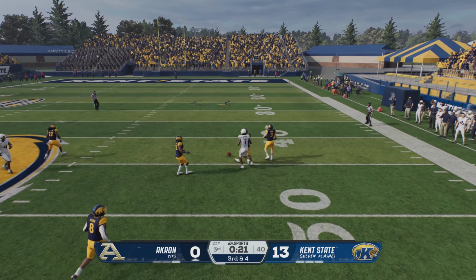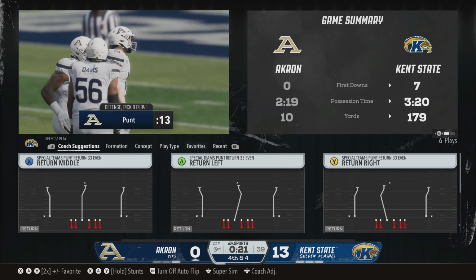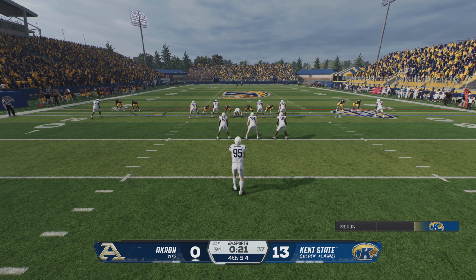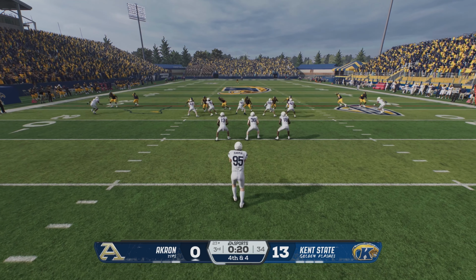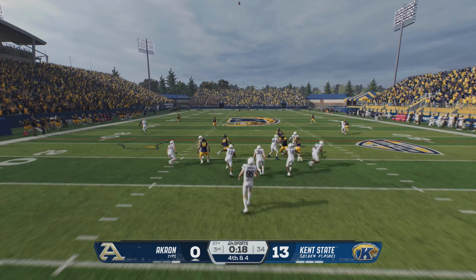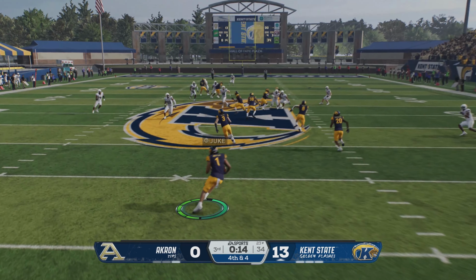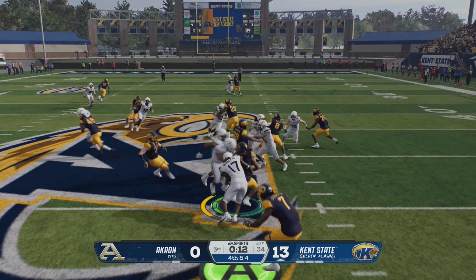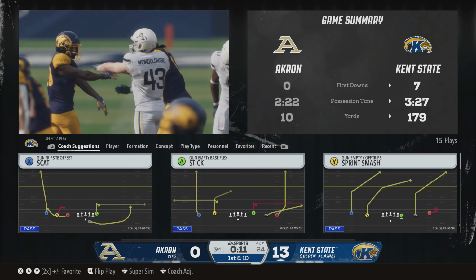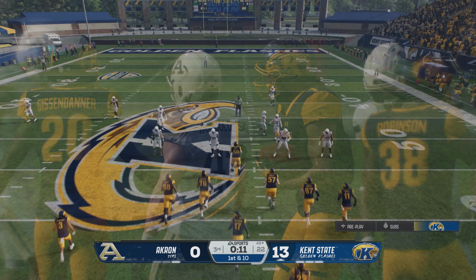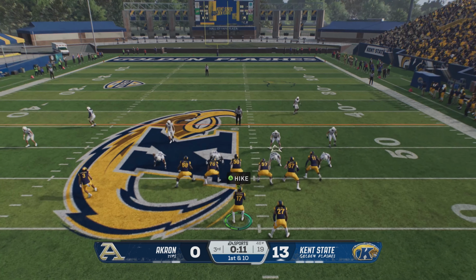Nice play. And the pass is dropped. This would have been a big gain, but he couldn't hold on. And the Zips will line up to boot it away. Trying to return the punt for some extra yardage. They finally get him down, but that's a solid return. Good work by the return man. So here comes the first play of the drive. They'll begin at their own 46.